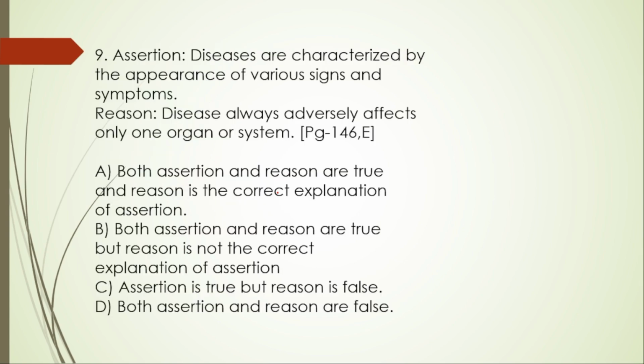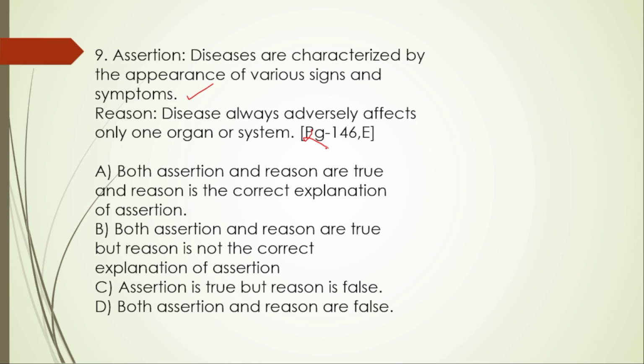Next, assertion and reason type of question, 9th question. Here the assertion is given: diseases are characterized by the appearance of various signs and symptoms. This assertion is true. And then reason: disease always adversely affects only one organ or a system. This is false actually.